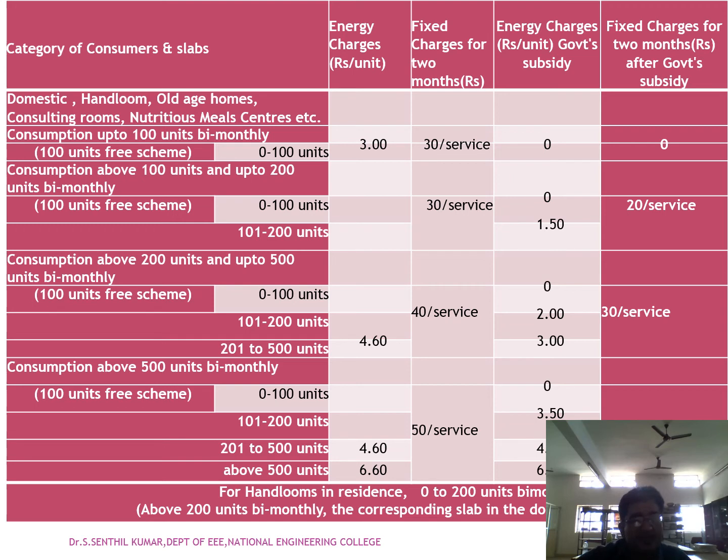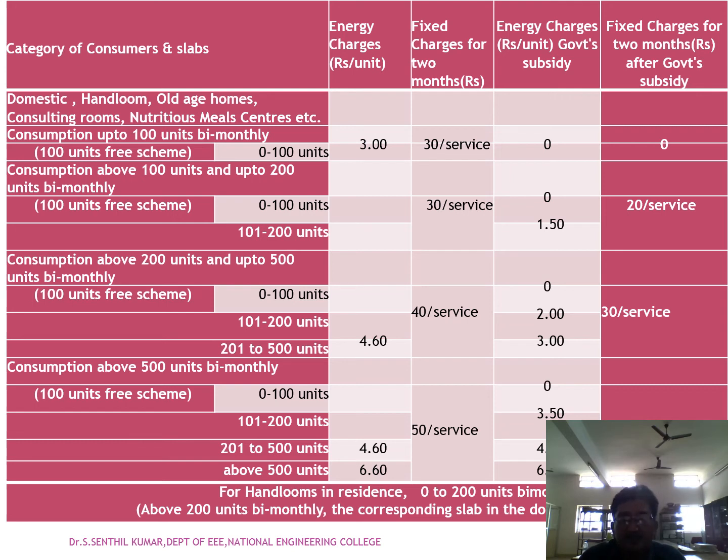If the consumer's energy meter consumption is above 200 units, that is 201 to 500 units, then the energy charges are different. Below 200 units the energy charge per unit is 3, and if we consume above 200 units the energy charge will be 4 rupees 60 paise, plus a fixed charge for 2 months of 40 rupees per service.